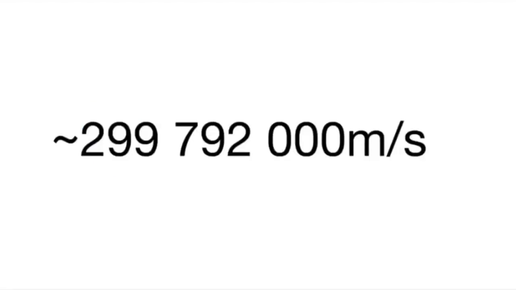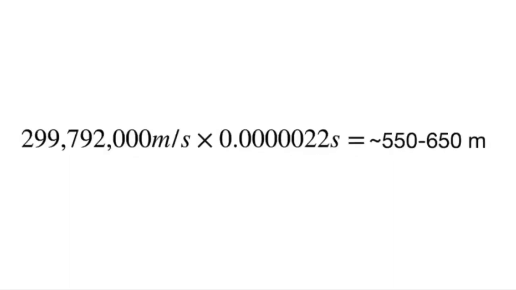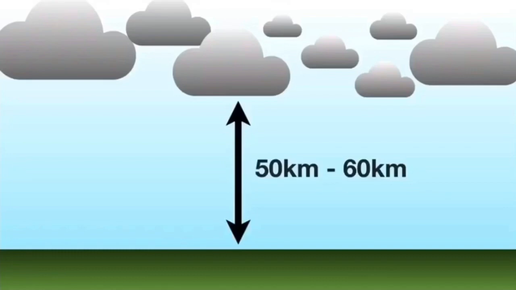A muon particle can travel near the speed of light. And if you do the math, it should say the muon can only travel 550 to 650 meters in its entire lifespan. However, around 10,000 muon particles hit the surface of the Earth, which is about 50 to 60 kilometers from the atmosphere. You may wonder how the muons cover these distances in their lifespan. There are two explanations for this.